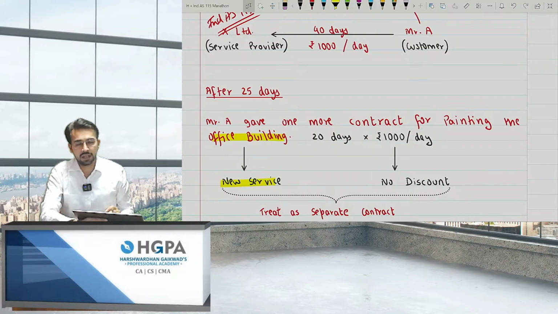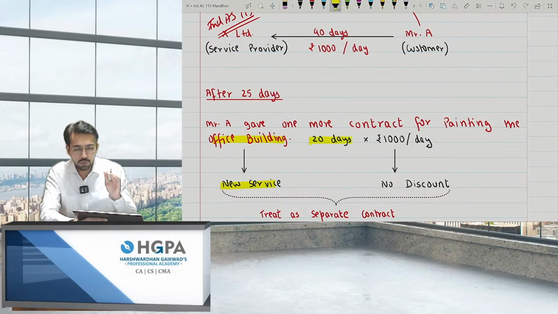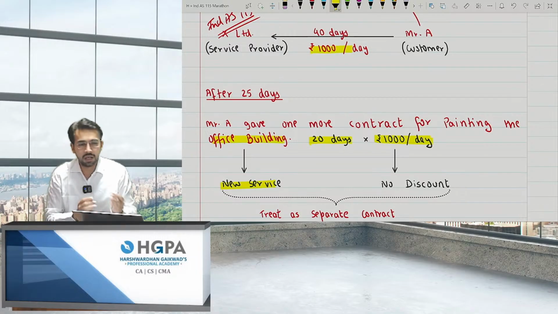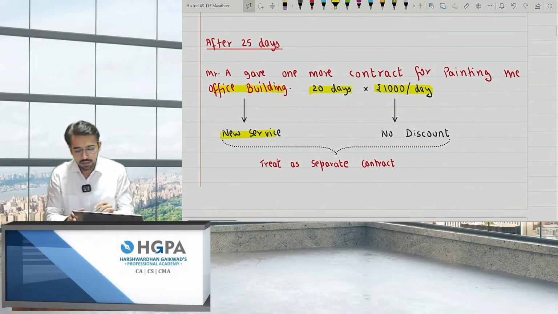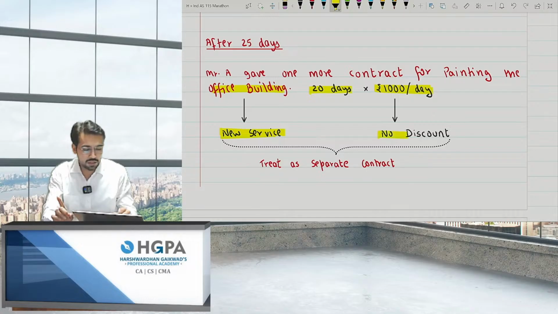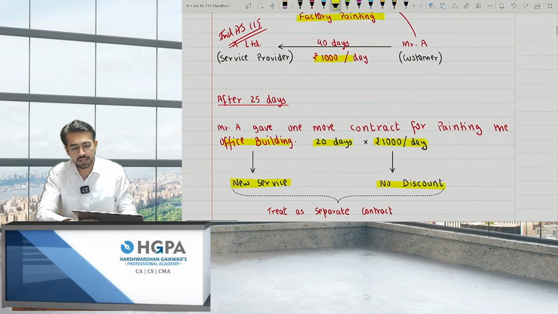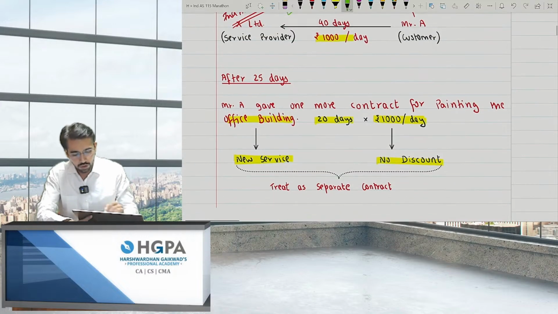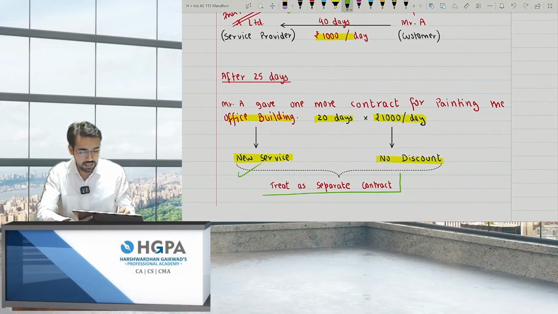At that point of time, I told him 20 days will be required extra and I'll be charging 1,000 only. There will be no discount. Previously also I charged 1,000 and this time also I'll charge 1,000. Even if you are giving me additional work, I will not be giving you any discount. Since there is a new service and there is no discount, obviously these are two separate contracts. The factory building is a separate contract and the office building is a separate contract.